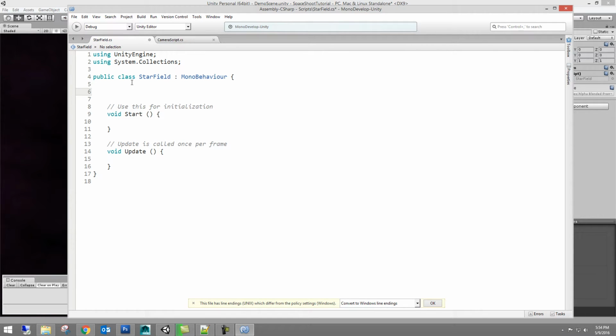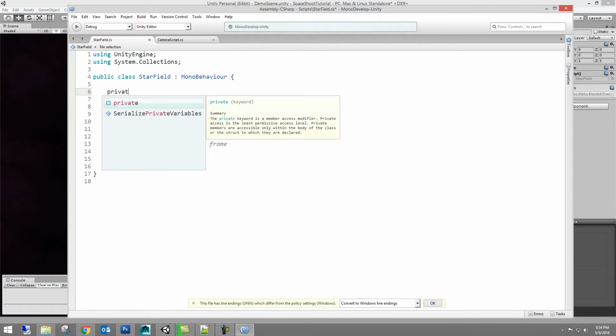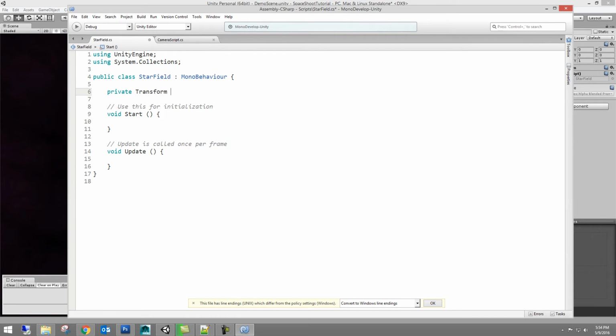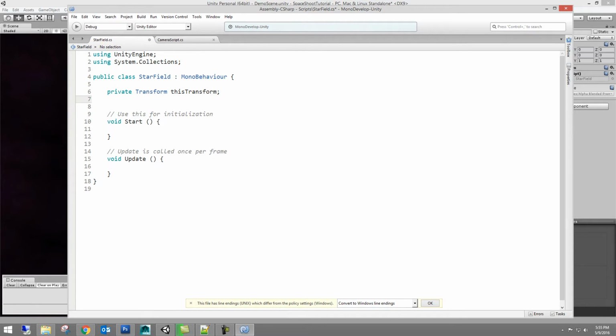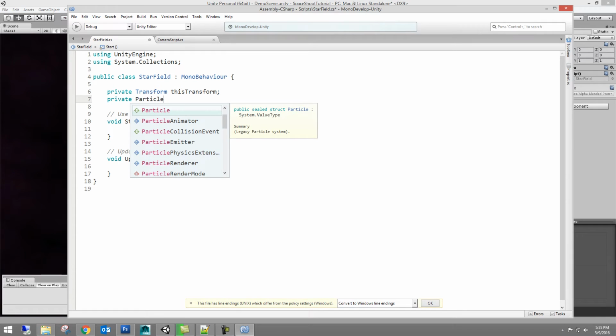So we described up here, right underneath your class, usually the very first thing that you put in here are your variables, which are containers or slots to grab hold of data or information or components like rigid bodies, transforms, lights, you name it. So the first one we're going to use is private transform, and this transform. This might look familiar from the last video. This is simply a privatized, which means it does not show in the inspector, transform component that we're just going to have the script grab access to on its own. So that's why we privatize it, because we don't need to access this in the inspector.